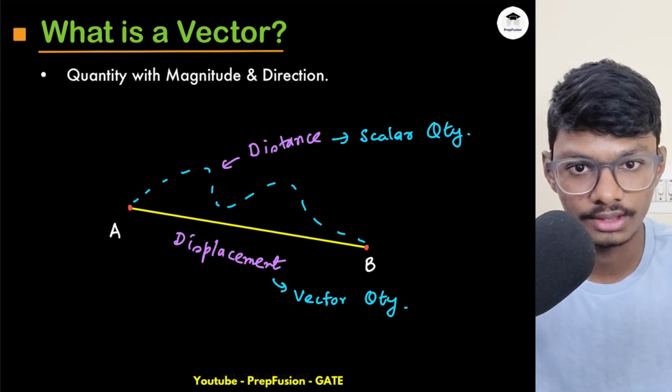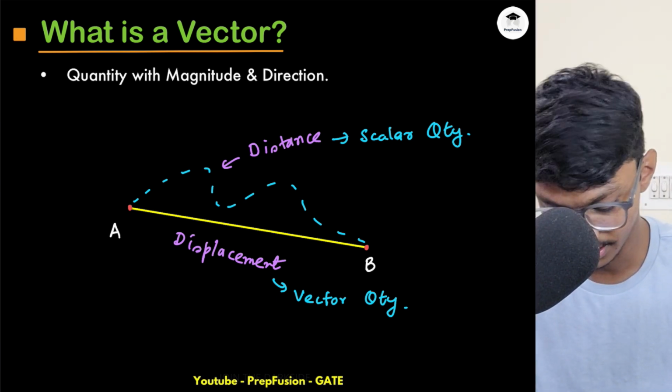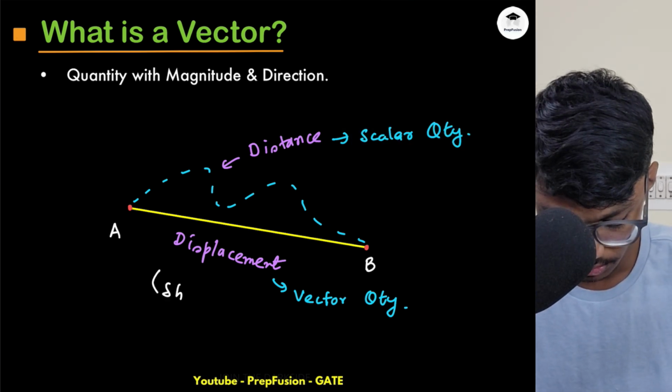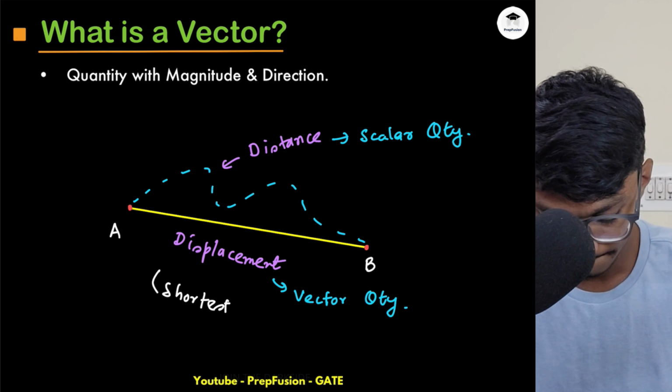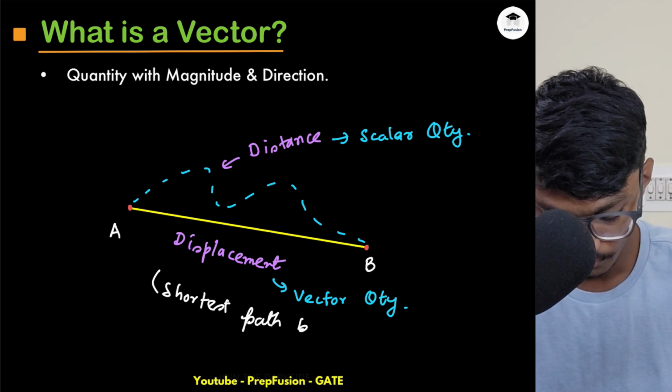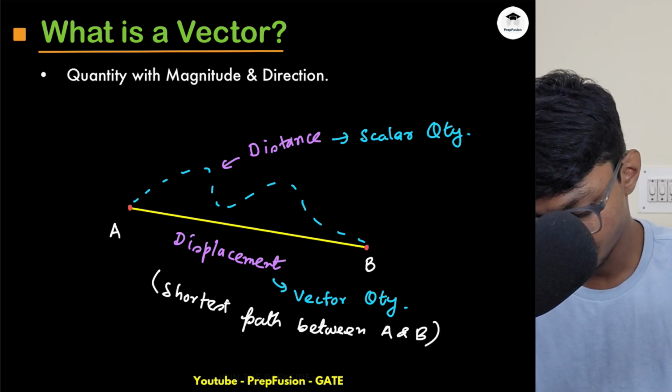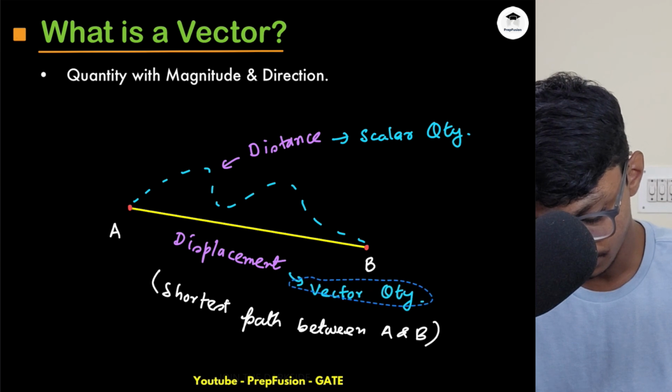You have already studied in physics, right? So this is known as the shortest path between A and B. Okay, so yeah, this is one thing.